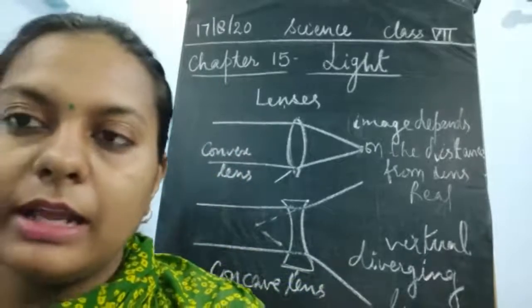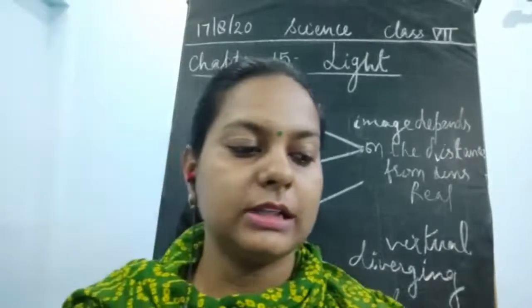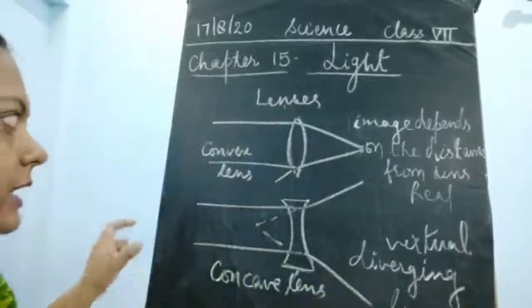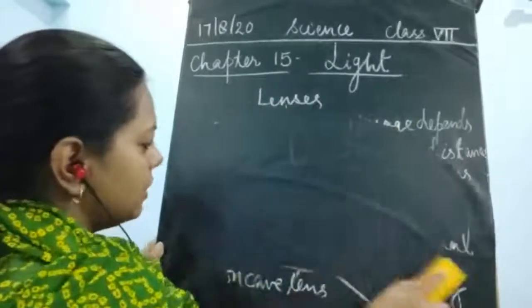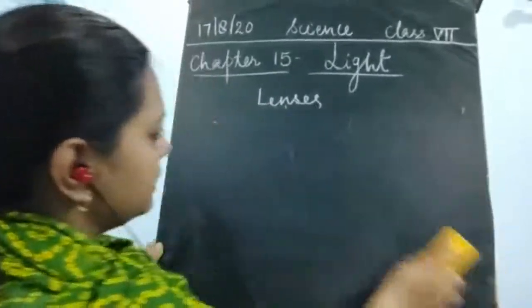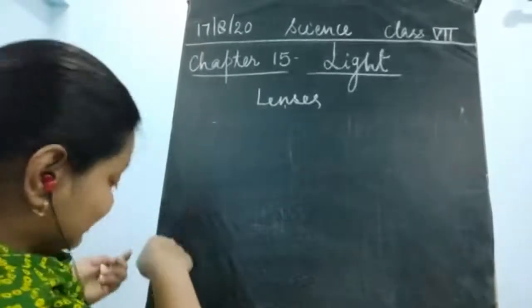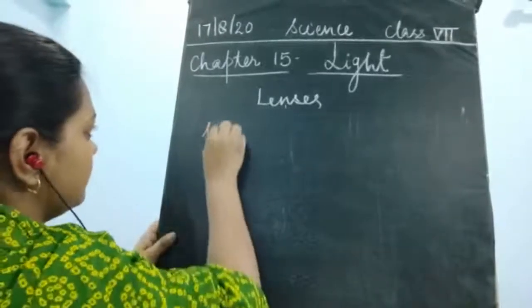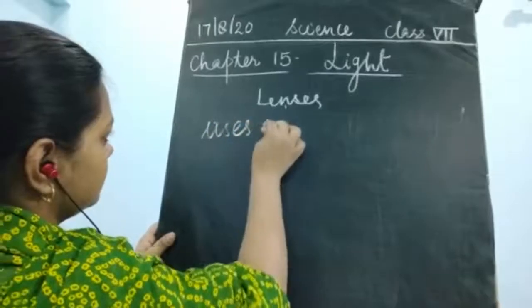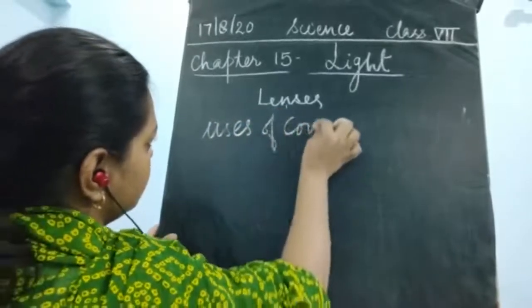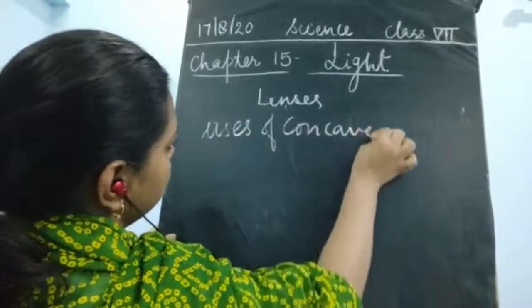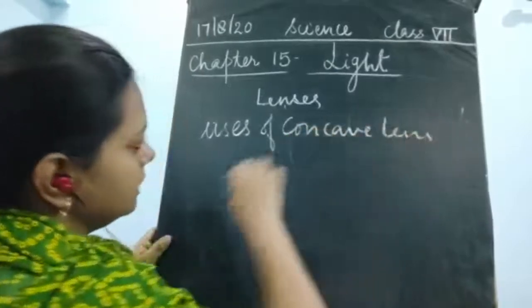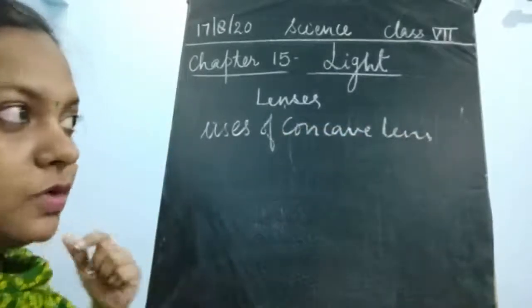Next, we will understand the uses of the concave and convex lenses. So what is the use of the concave lens?